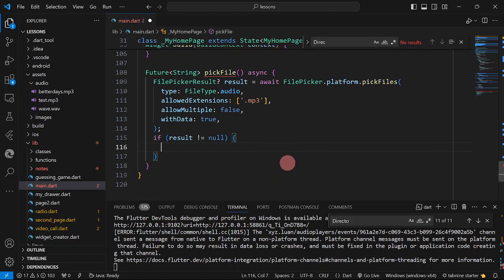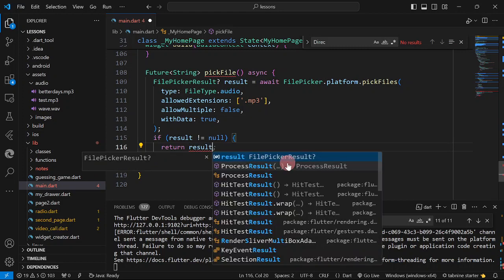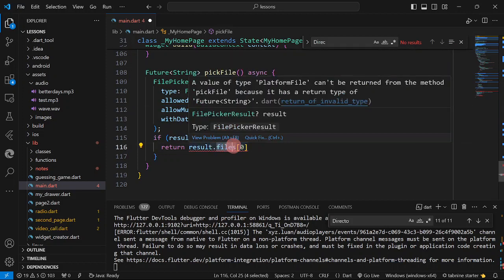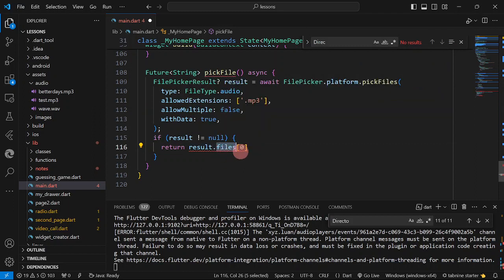Okay, so if it is not null, therefore we are going to return result.files, then the very first file, even though we are going to let the user select only one file, but still we are going to use the files property. So meaning the files parameter contains all of the files selected by the user. It could be zero, by the way, it could be one or many. Okay, then that path.